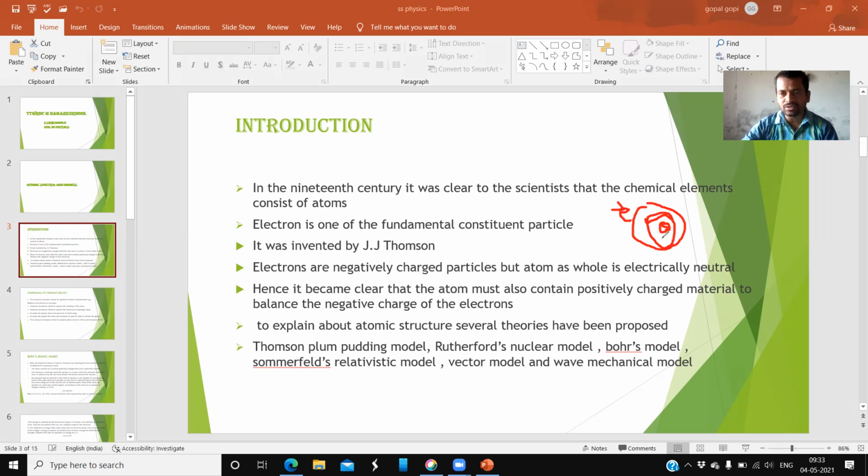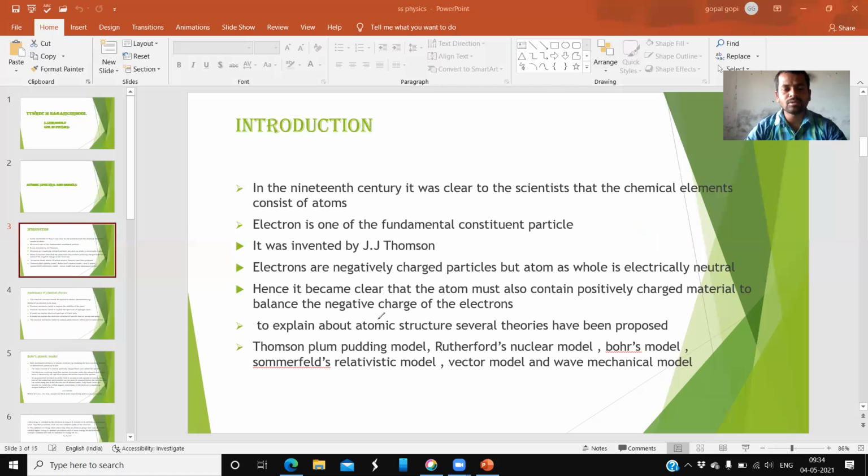The electron is negative, so to balance it, a positive charge is also present inside the atom. That positive part is called the nucleus. The nucleus has a positive charge, and this positive charge is balanced by the negative one, so the atom becomes neutral. The same number of positives and negatives are present.